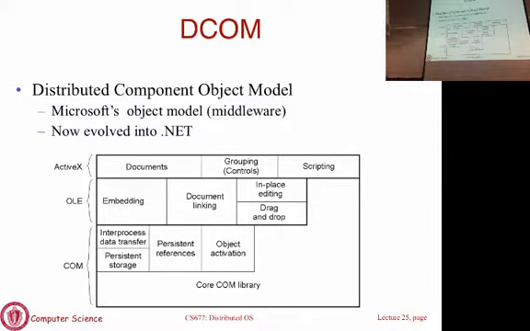So basically, underneath it are some of these components. The .NET is more than just DCOM, but DCOM is sort of the middleware layer that powers .NET. So we'll look at a little bit about what these layers mean. You will see that there are at least 3 different layers here which have resulted in the evolution of DCOM. At the very bottom is something called COM, which is basically a communication library that supports RPCs and RMI. There's something called OLE, which is an acronym for Object Linking and Embedding, and then there is ActiveX, which is the next evolution.